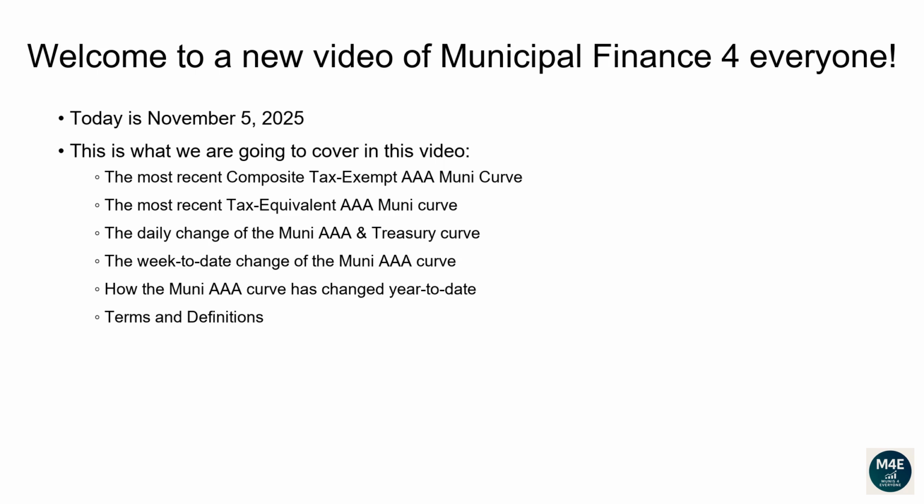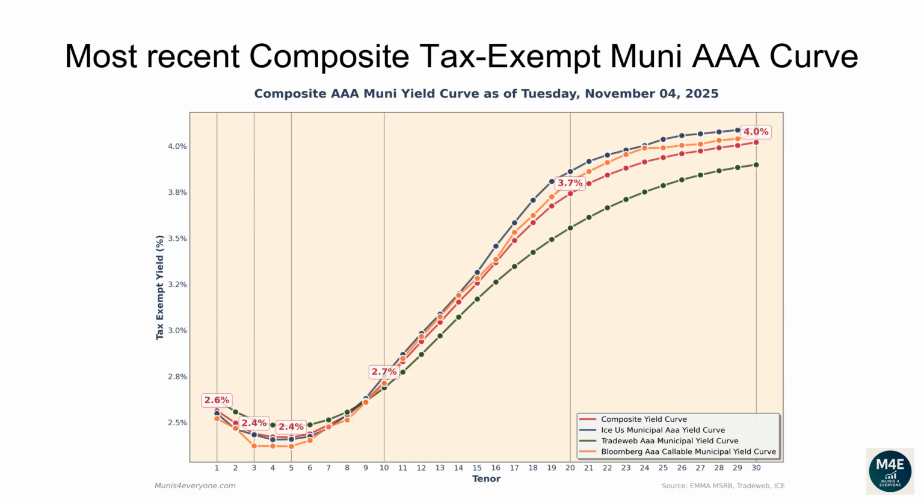Terms and definitions. Let's go over the most recent composite tax-exempt Muni AAA curve. The following composite tax-exempt yield curve is based off the most recent ICE, TradeWeb, Bloomberg yield curves that are available on the MSRB website, plus some proprietary extra adjustments, as of November 4, 2025.